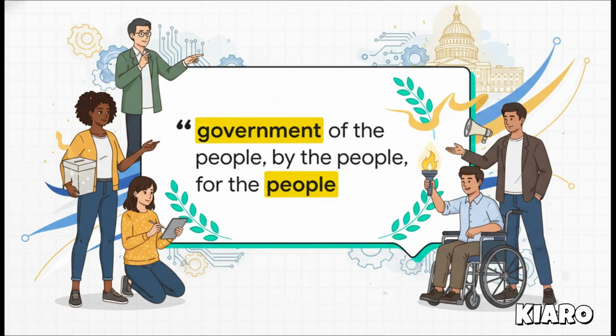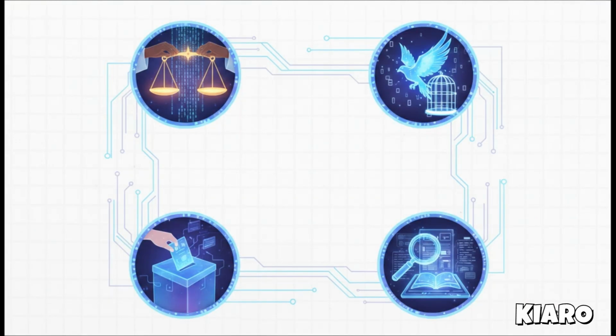President Abraham Lincoln described democracy as a government of the people, by the people, for the people. It's punchy, it's memorable, and it just perfectly nails the core philosophy of democratic rule. The fundamental source of authority here isn't a king, it isn't a general with an army, it's the citizens themselves, us.